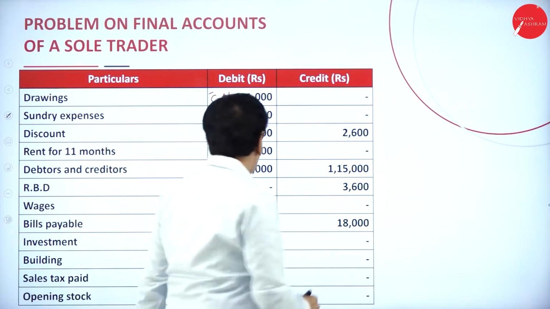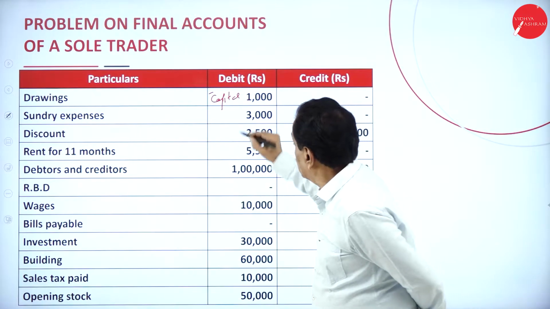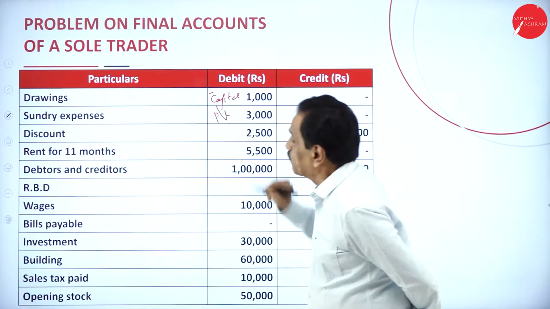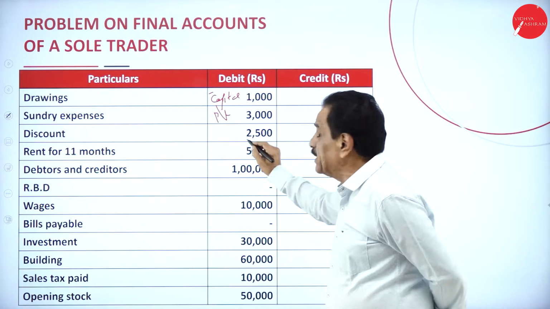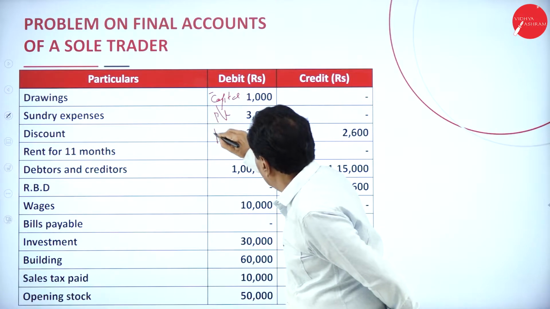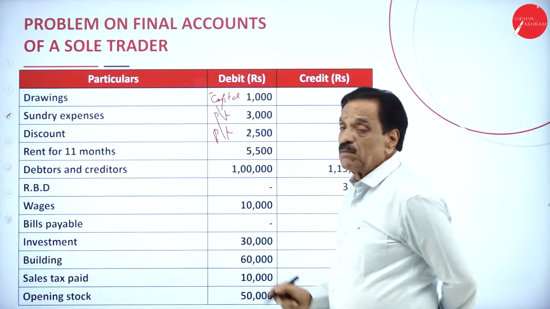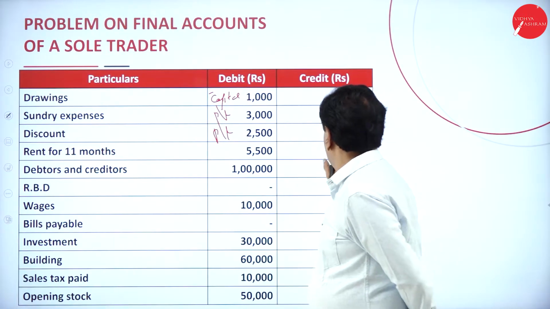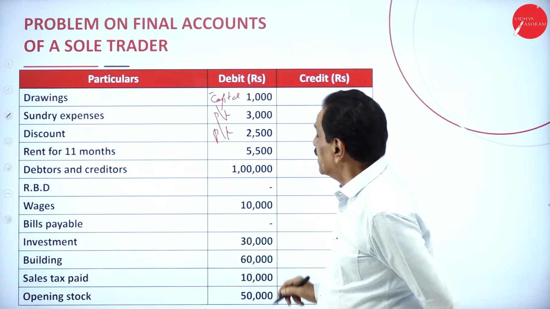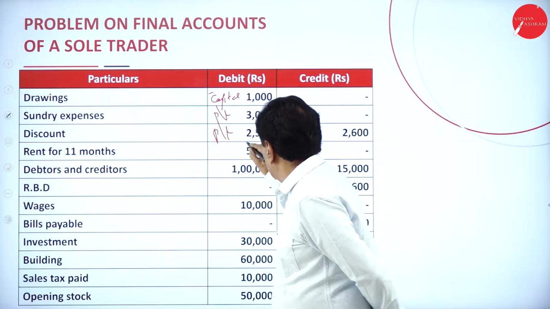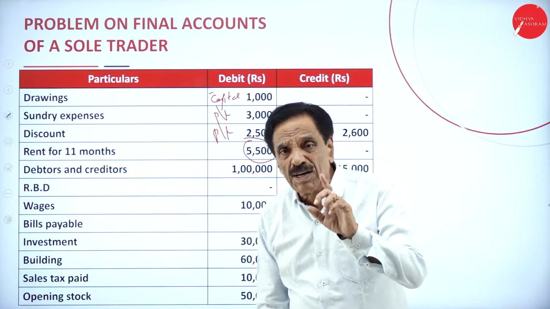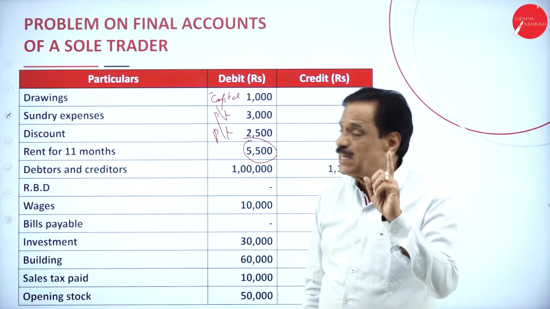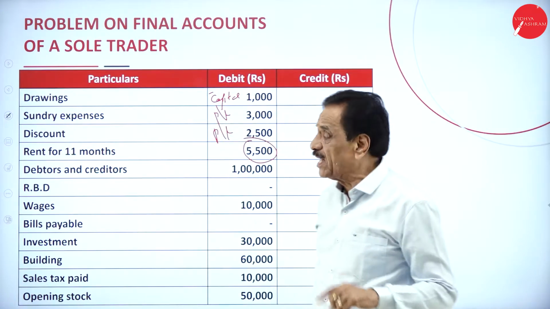Then what we have got? Sundry expenses, profit and loss account. Discount: debit side allowed, credit side received. Debit side allowed comes in the profit and loss account, debit side. Credit side received, also profit and loss account. Then rent for 11 months. We paid for 11 months, but every problem will be solved for 1 year. So 1 month rent is outstanding.